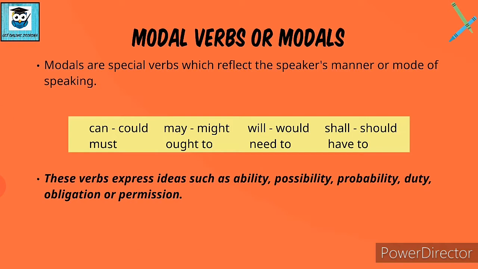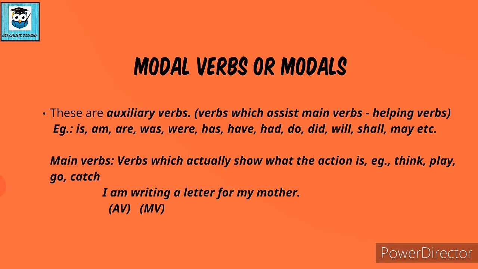Now what are these words actually? So can, could, may, might, will, would, shall, should, must, ought to, need to, have to. All these words come under the category of modal verbs. Now these verbs express ideas such as ability, possibility, probability, duty, obligation or permission, like we saw in examples. Now what are these actually? So these are auxiliary verbs.